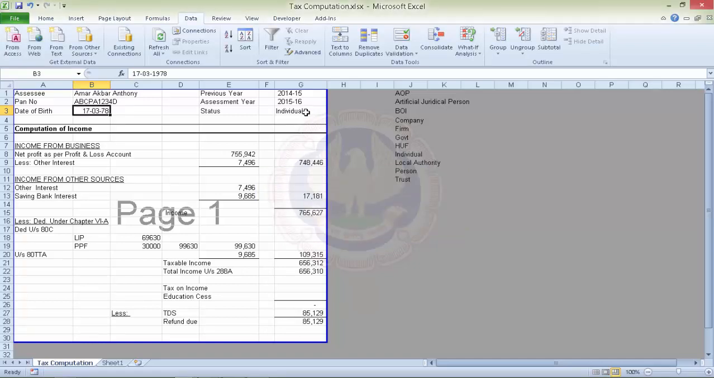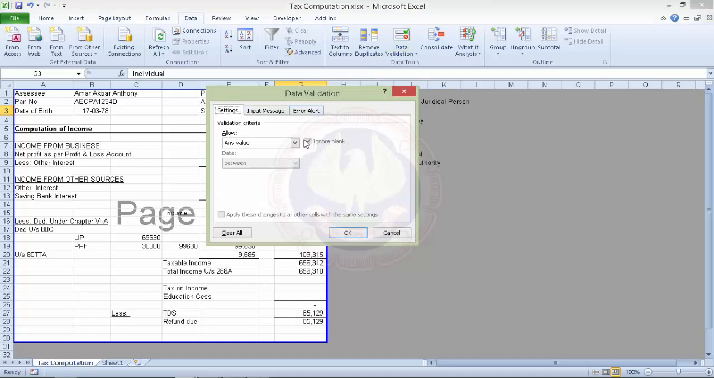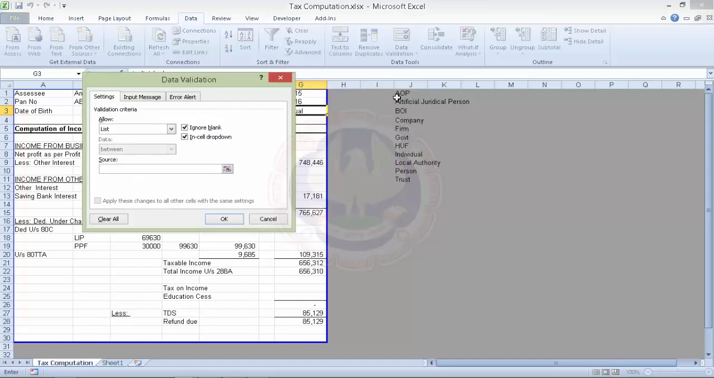Now we could also put up validation from certain lists. Here the status could be association of persons, or artificial juridical person, or body of individuals, and so on and so forth. We want in this cell only data values that come from this list. So we could put up a list validation. We'll again go to data validation, and this time what we want is a list. Now this list would be from this to this, that is from association of persons to trust.